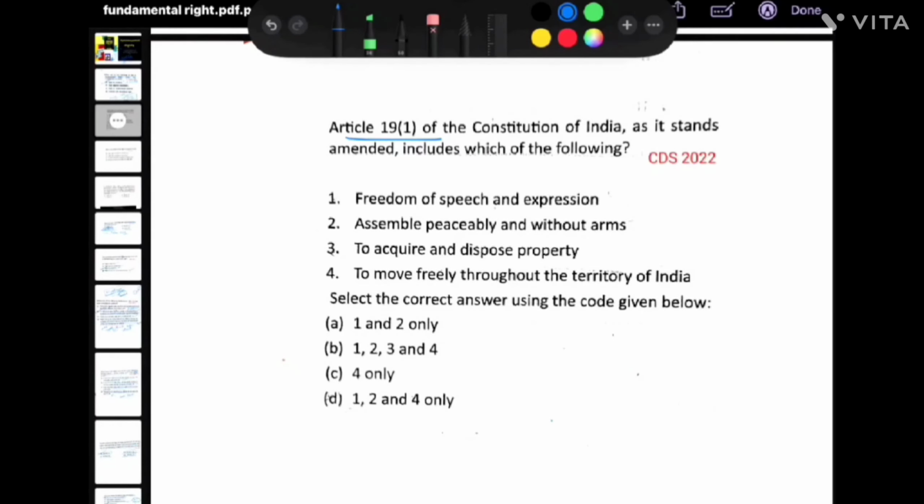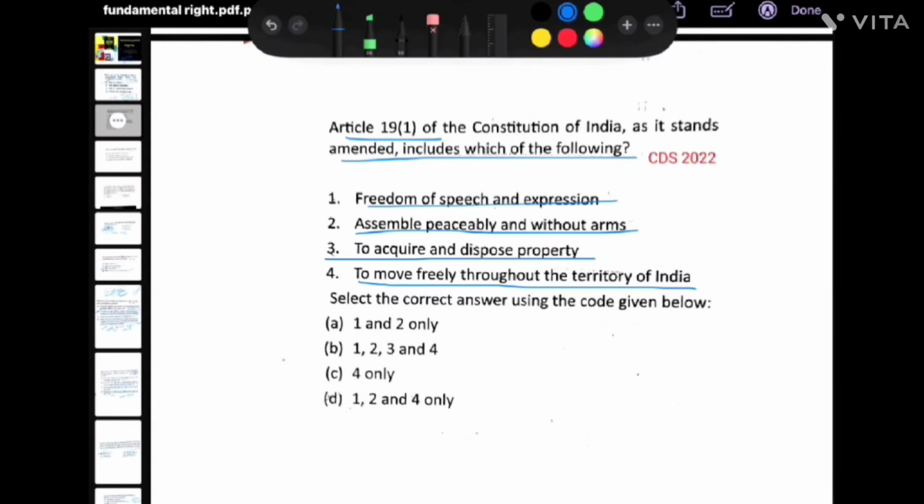Article 19(1) of Constitution of India as it stands amended includes which of the following? Freedom of speech and expression, assemble peacefully without arms, to acquire and dispose property, to move freely throughout the territory of India.